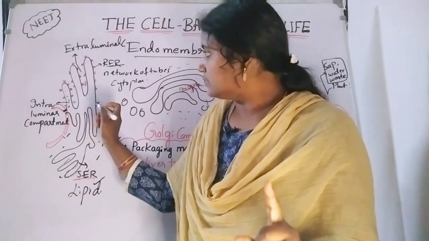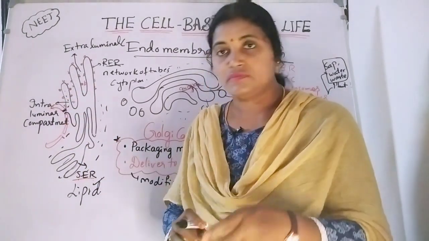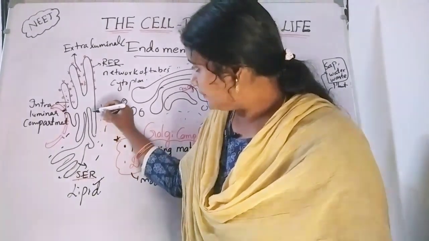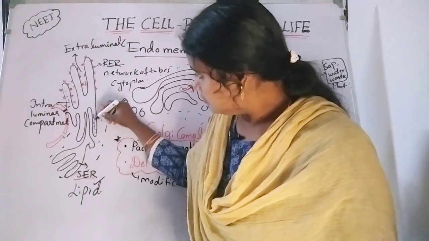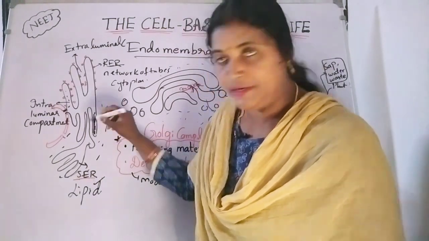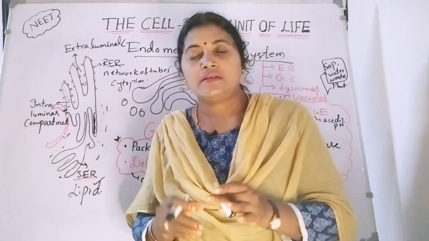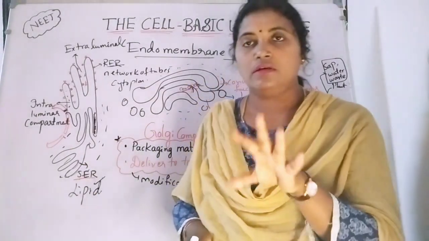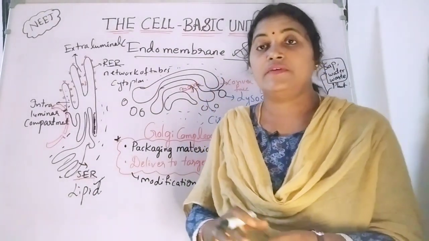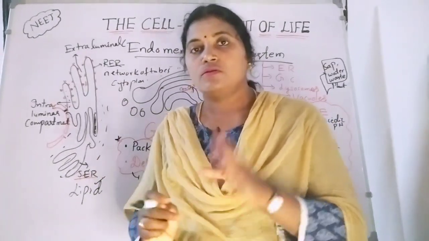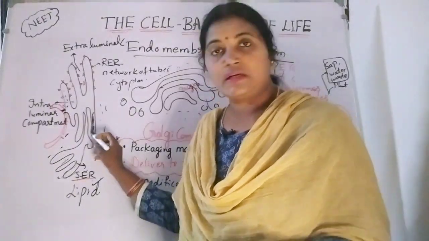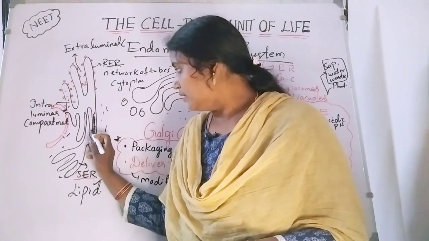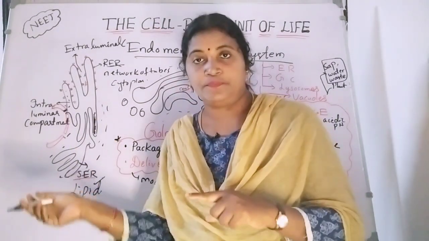So in this endoplasmic reticulum, the gap in the tubes is known as the lumen. The endoplasmic reticulum space is divided into two compartments. The first one is the intraluminar compartment and then the extraluminar compartment.